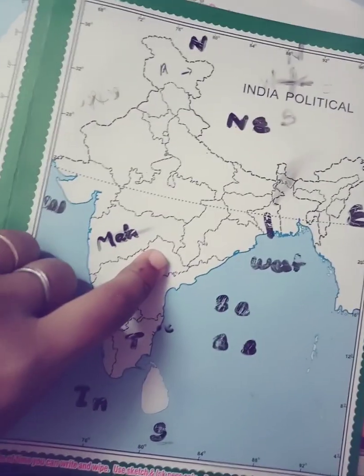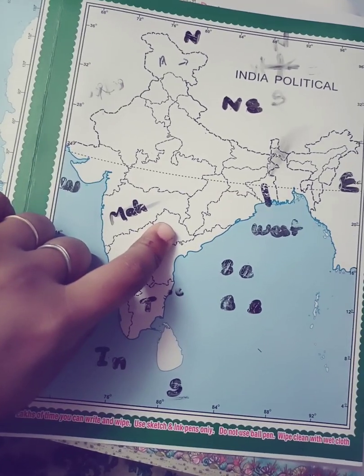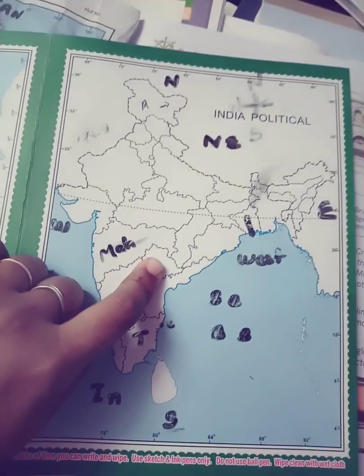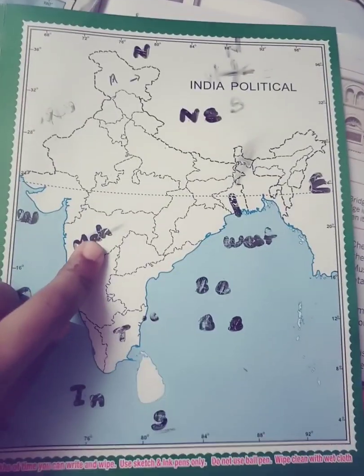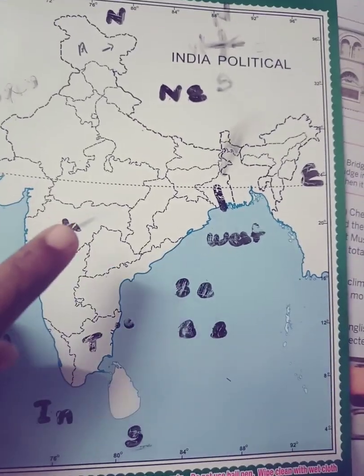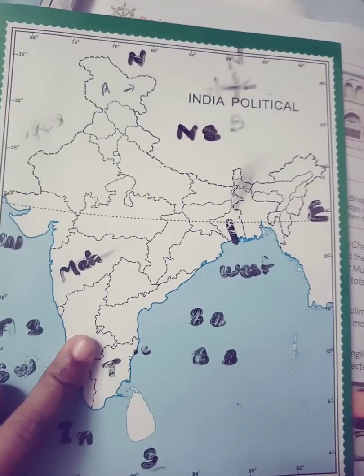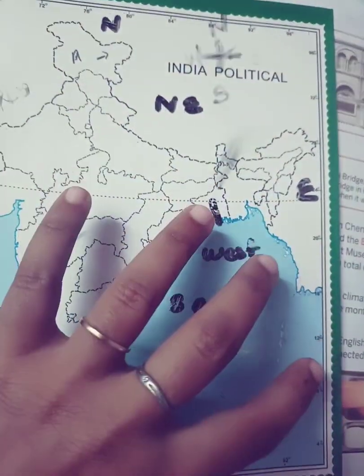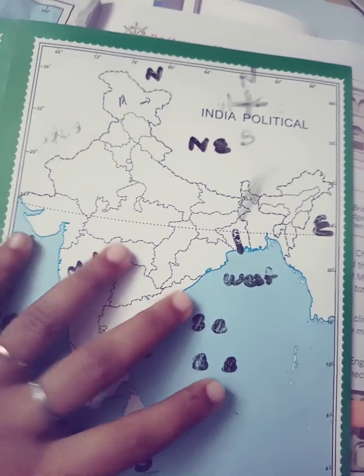So in this political map, what are all the things that are there? We are going to study about our states and capitals. Our country is divided into states, and each state has its own capital. So we are going to learn all those things. What are all the states that are there? But in this session today,